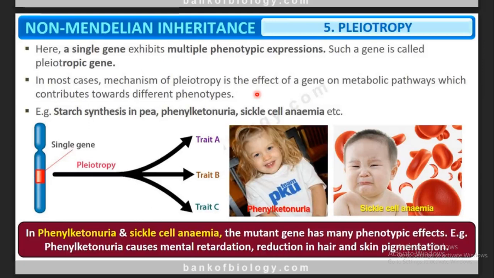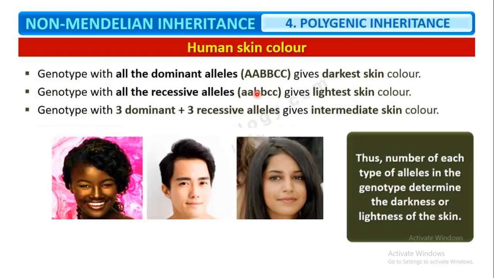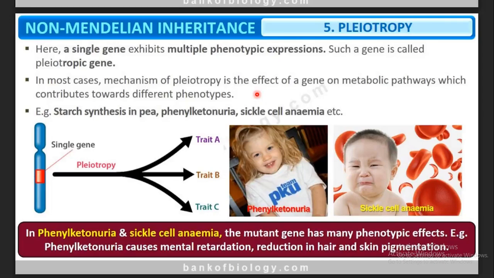So the next concept is pleiotropy. Until now we have seen genes which control a single character, but here pleiotropy is a single gene which exhibits multiple phenotypic expressions. Multiple phenotype means many physical changes. Simple examples are phenylketonuria, sickle cell anemia and starch synthesis in pea plant.